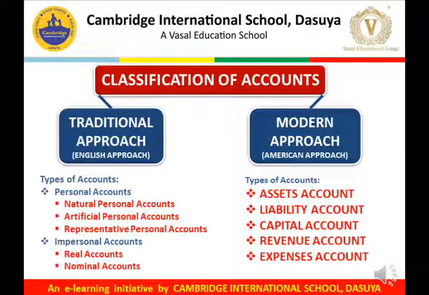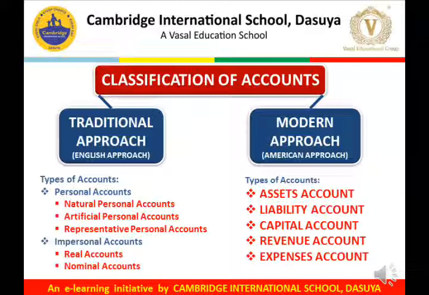Students, the accounts are classified on two bases, that is traditional approach and modern approach. We have learned about the traditional approach. Traditional approach is also called English approach, whereas modern approach is also called American approach.